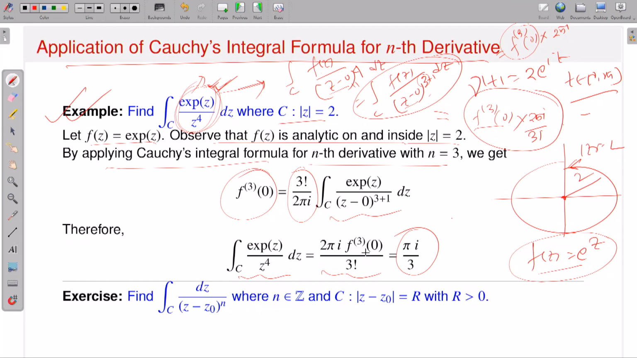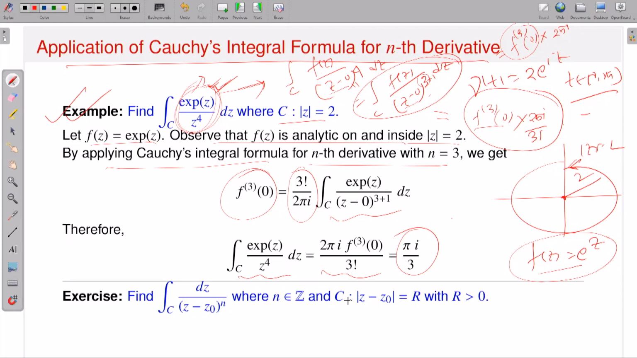If I calculate it, what is my function? f is the exponential, so when you take the derivative it gives the same function e^z. So what is the evaluation at 0? It will give you 1. So it turns out that this is 2 pi i divided by 3!, which is 6, so this is pi i by 3.